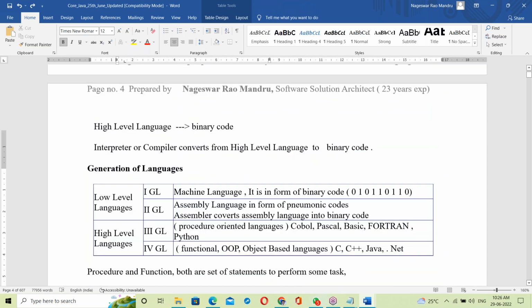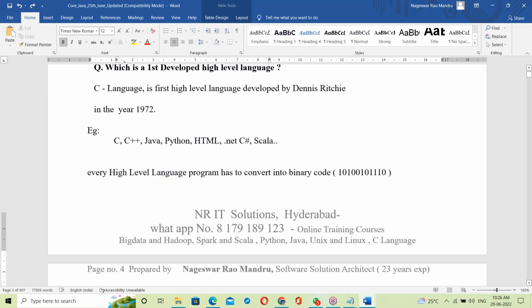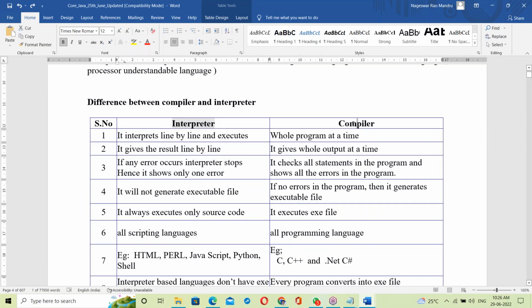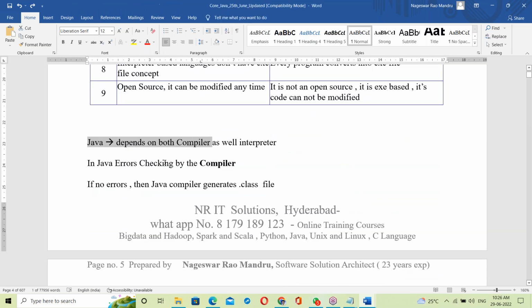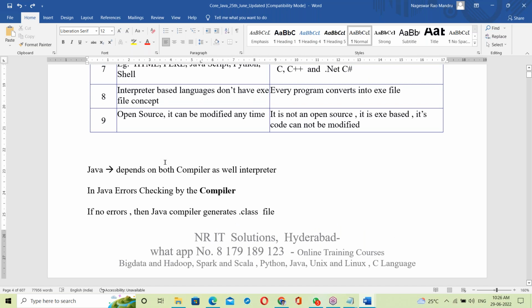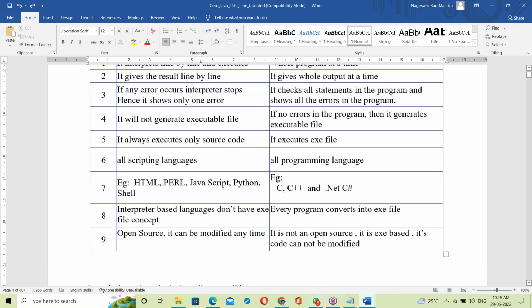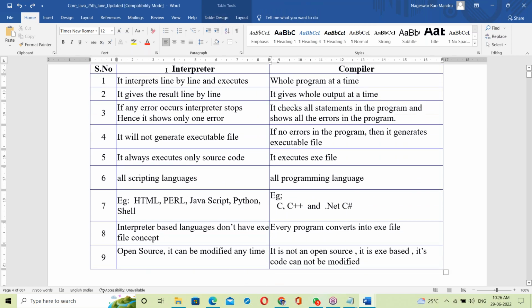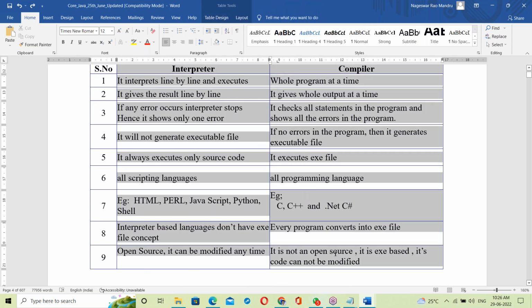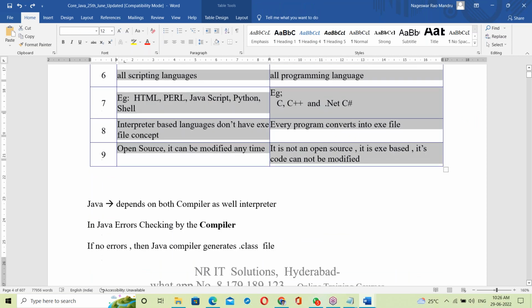These are just the basics, an introduction. After finishing interpreter and compiler, we start Java: is it compiler-based or interpreter-based, and how does Java work? That is half an hour to 45 minutes of topic.